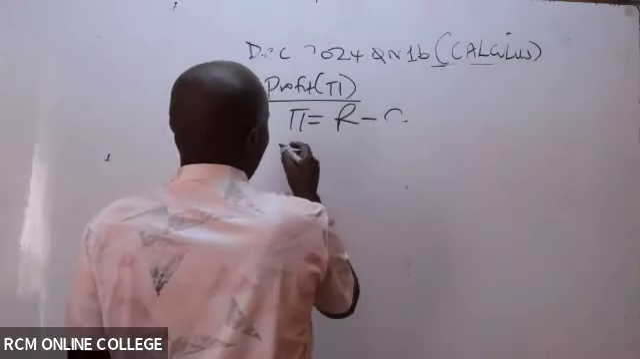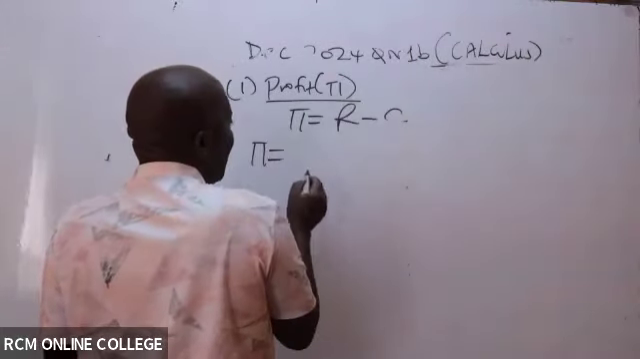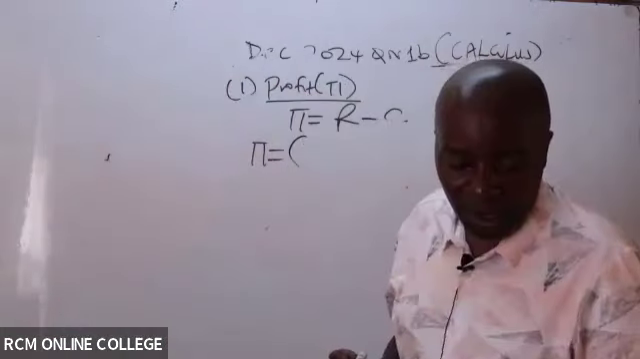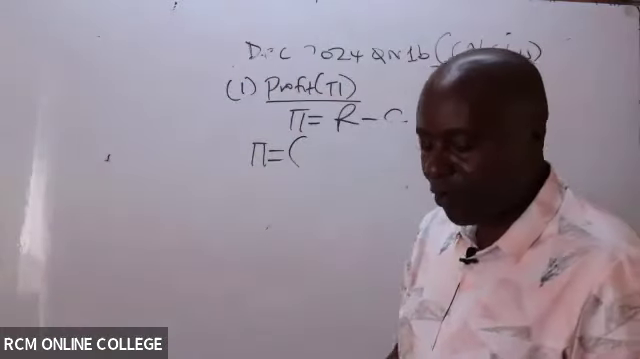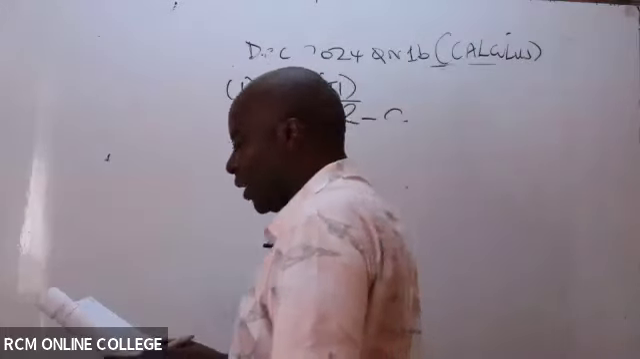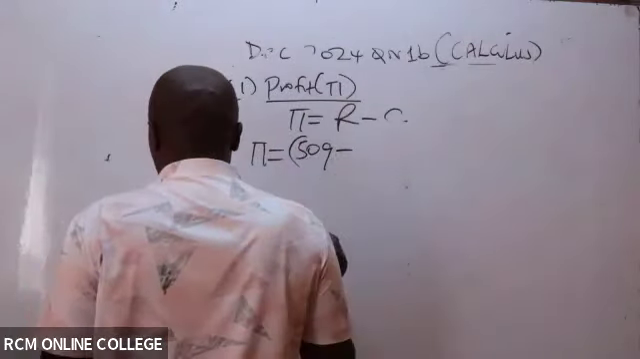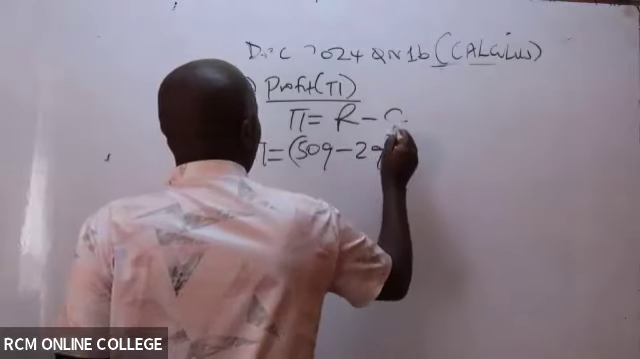So how do we get profit? So my profit is revenue. Is there somebody who is able to remember our revenue function? Our revenue function, yes, we got 50Q, if I remember, 50Q minus 2Q squared.